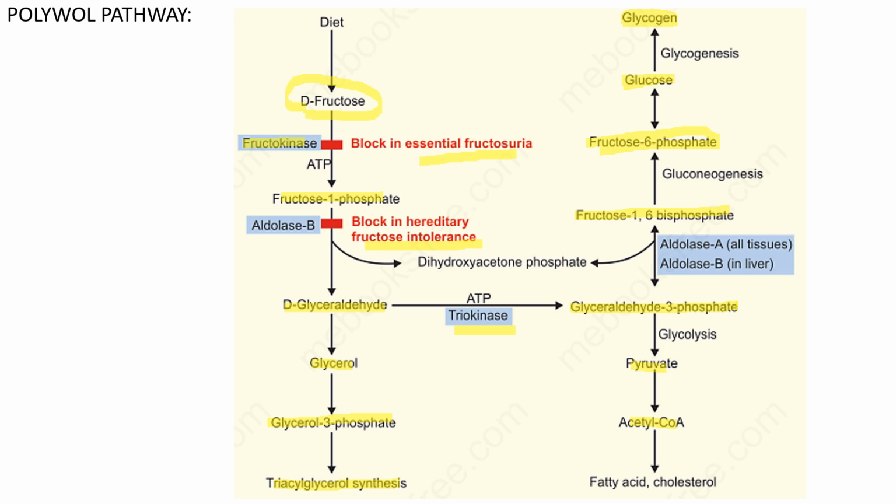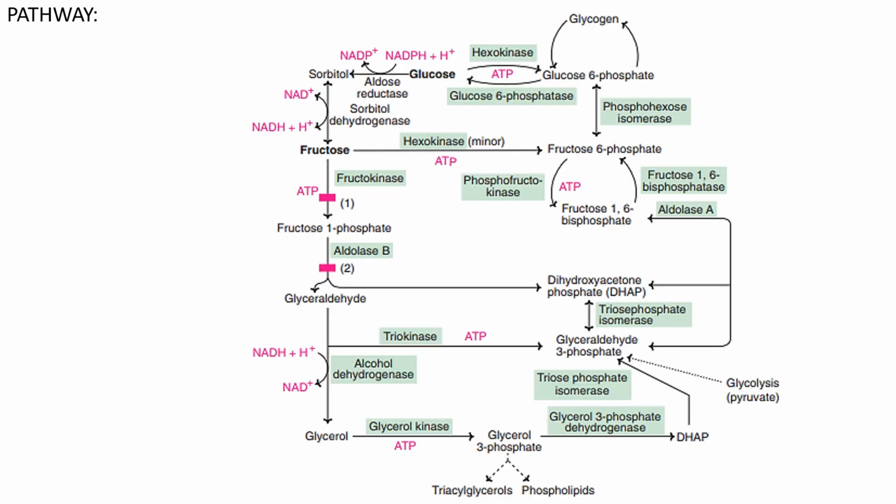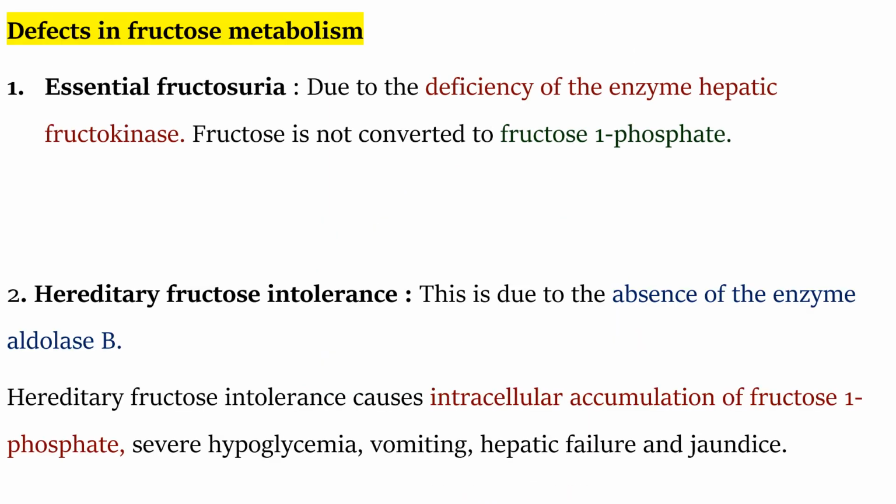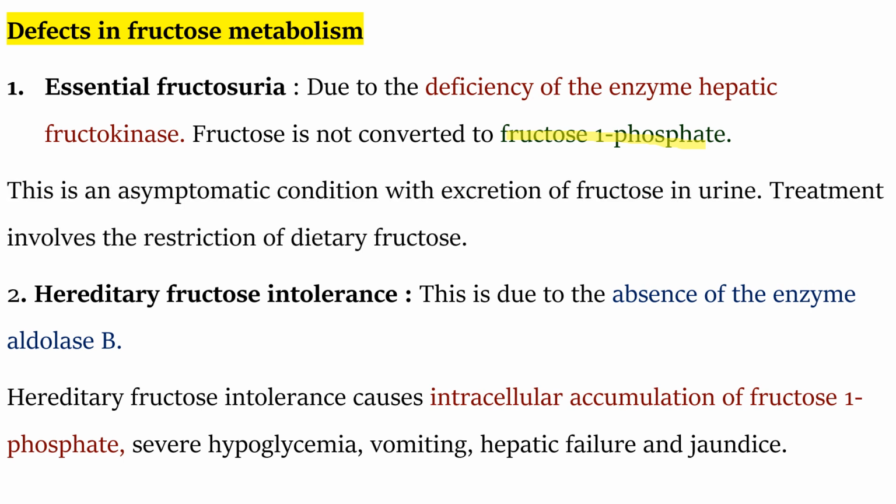So from fructose there is a production of triglycerol, fatty acid and cholesterol, and the new glucose which forms the glycogen. So there are many deficiencies and metabolism disorders related to fructose. So if the fructokinase is deficient, it causes fructosuria, and the fructose 1-phosphate is not formed from the fructose. It is an asymptomatic condition which excretes the fructose in urine, and treatment involves the restriction of dietary fructose.